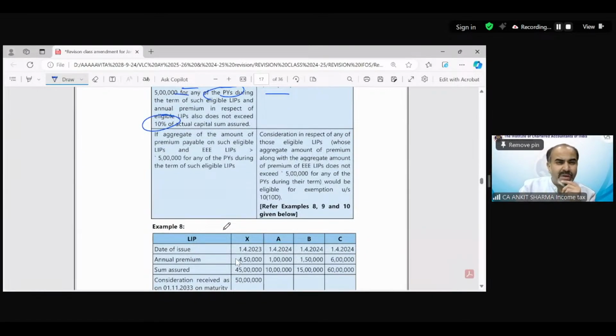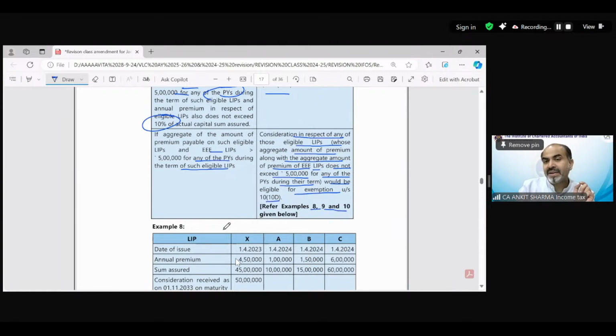If the aggregate of the premium payable on such eligible LIPs and earlier exempted eligible LIPs exceeds 5 lakh for any of the previous years during the term, consideration in respect of any of those eligible LIPs whose aggregate premium, along with the aggregate premium of exempted earlier eligible LIPs, does not exceed 5 lakh for any of the previous years during their term would be eligible for exemption under section 10(10D).